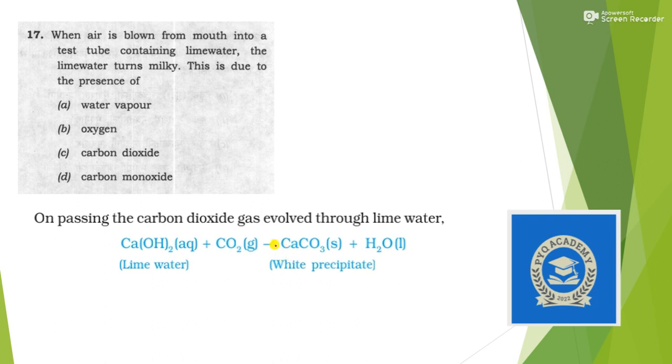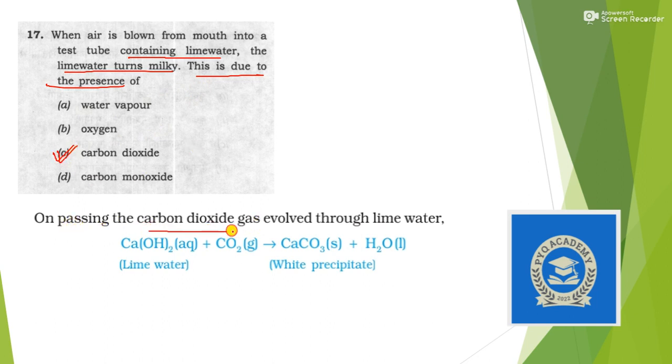So let's move to next question. The next question is: given that when air is blown from mouth into a test tube containing lime water, the lime water turns milky. This is due to what? This question is repeated in so many exams. So the answer is carbon dioxide, but you can see the explanation here.